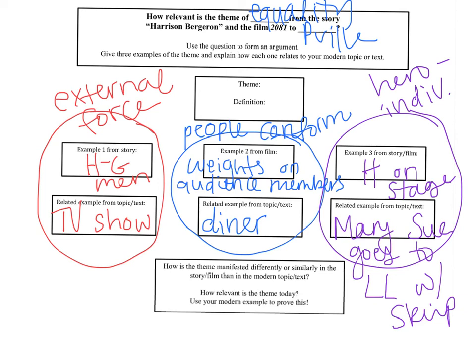So now what I can do is go back and construct each paragraph based on the information that I have. The first thing I would do is start my first paragraph about external forces, and so my topic sentence would be about how external forces are clear or apparent or manifest in both the story and in Pleasantville.